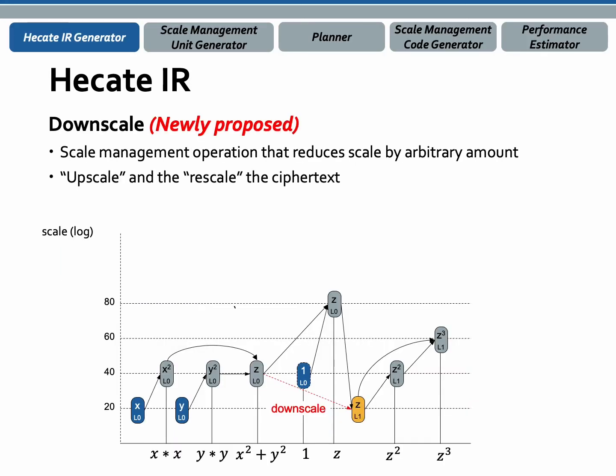The most distinct feature of the HECATE IR is the newly proposed operation downscale. Downscale is a scale management operation that reduces scale by an arbitrary amount. Downscale first upscales the ciphertext by multiplying 1 with an arbitrary scale and then rescales it. By doing so, downscale reduces the scale by an arbitrary amount without breaking the FHE constraints.